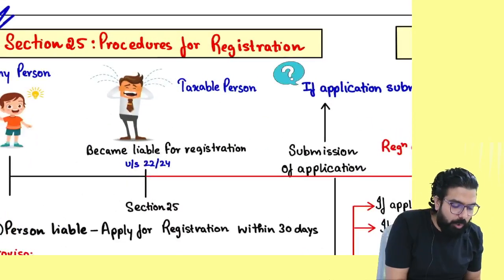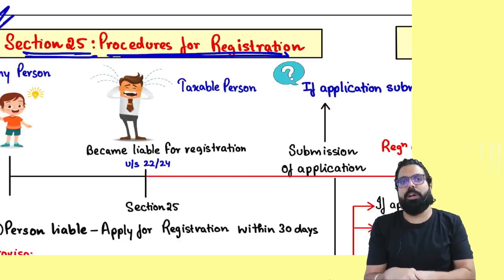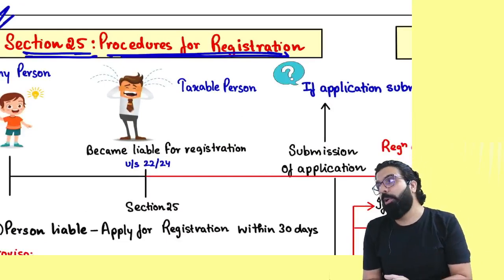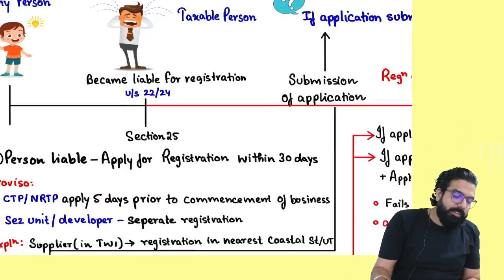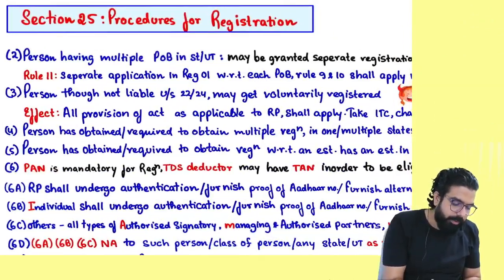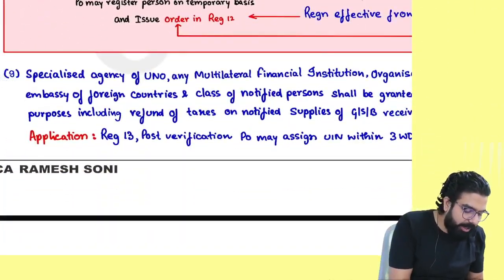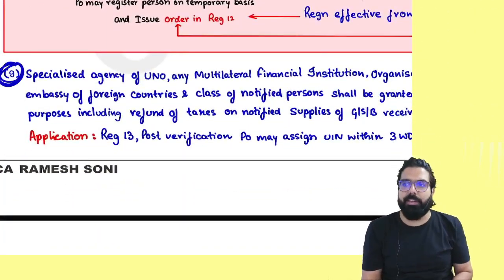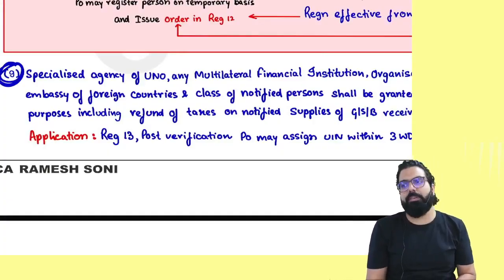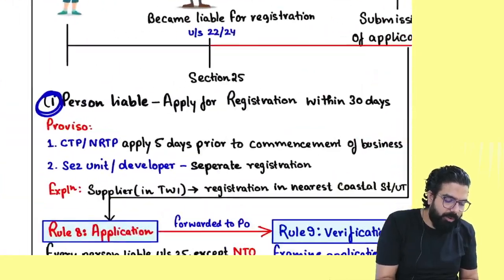Section 25 tells you what the procedure for registration is. There is section 25(1), section 25(2) till section 25(9) over here. Can you see section 25(9)? Let's first talk about section 25(1).